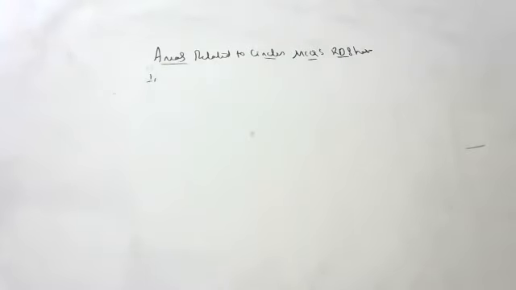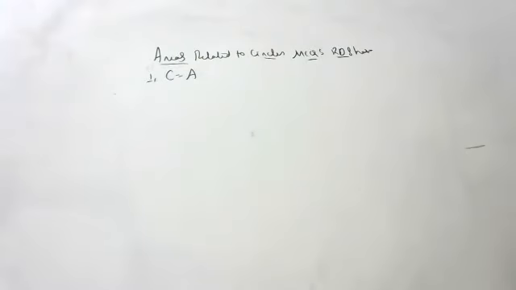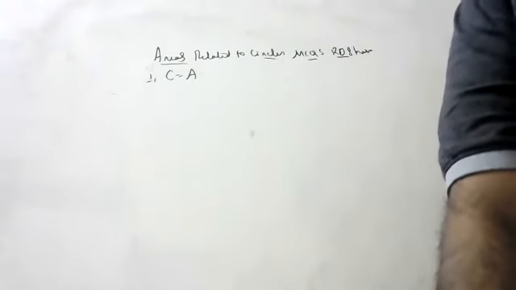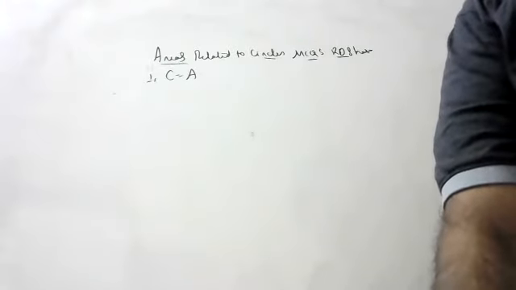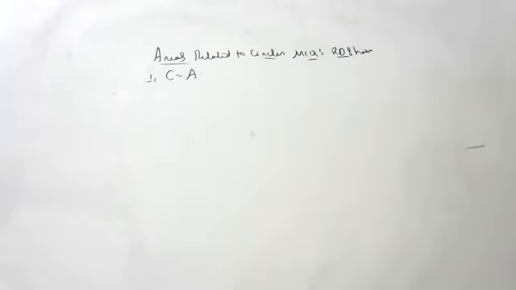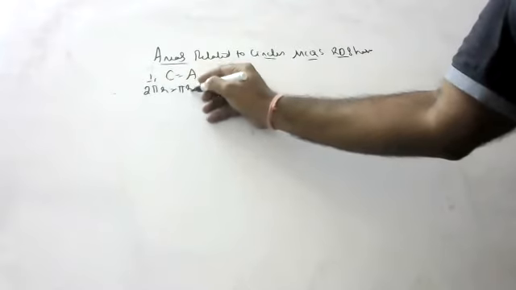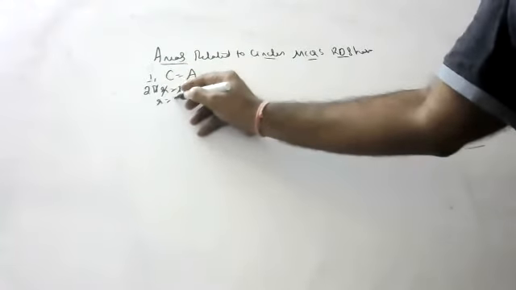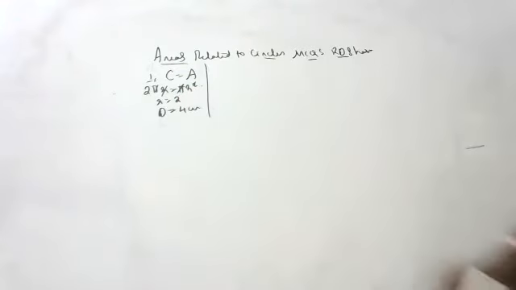If the circumference and area of a circle are equal, what is the value of the diameter? This is the question, children. Okay, so 2 pi r is equal to pi r square. Okay, children, so r gone, pi gone. Radius is equal to 2. So diameter will be 4 centimeters or 4 units or whatever it is.